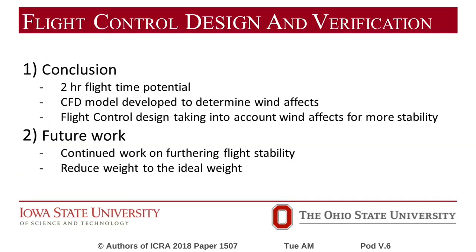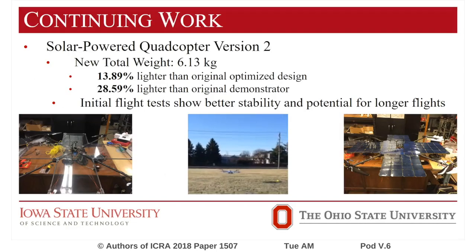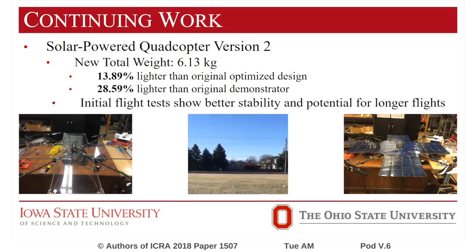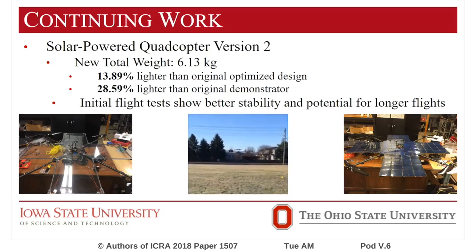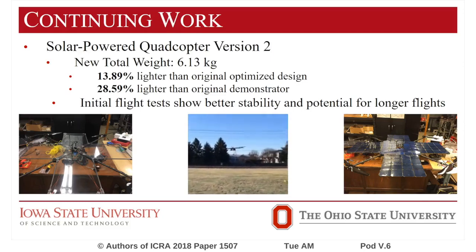In conclusion, we developed a next-generation solar-powered quadcopter with flight potential of 2 hours. A computational fluid dynamics model was developed to understand the effects of the wind on our proposed design. Since the development of our initial design and this paper, we have developed a second-generation solar-powered quadcopter which has significant weight reduction compared to our initial design and demonstrator. The initial flight tests of this new design show promising results in terms of stability and flight times.